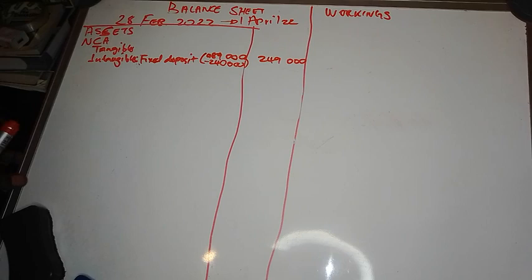The other one relates to the debt equity ratio. If you've got equity, you can calculate non-current liabilities, and if you've got non-current liabilities, you can calculate equity. Then the loan also affects liabilities.